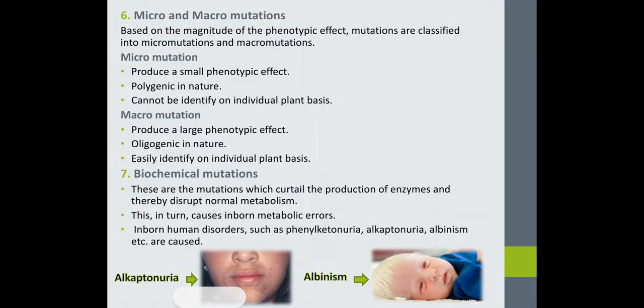Macro mutations are produced by a large phenotypic effect. These are oligogenic in nature, meaning the trait is influenced by a few genes.